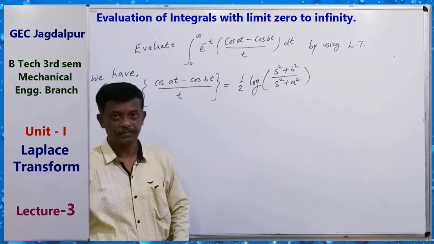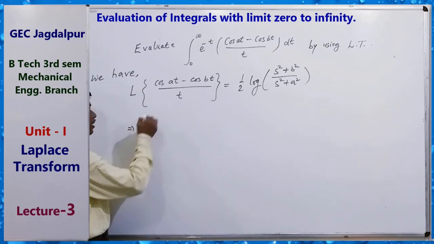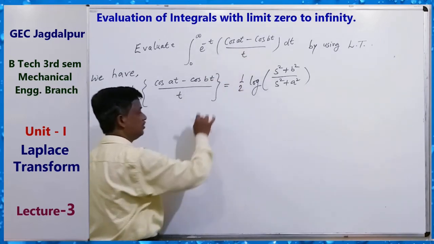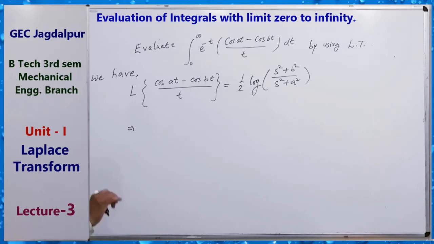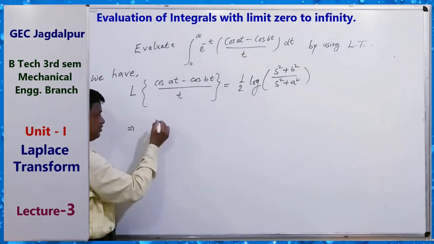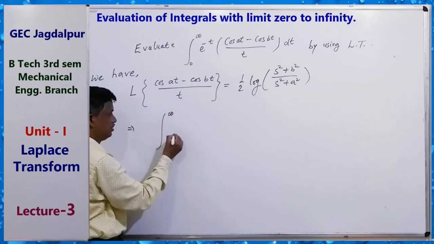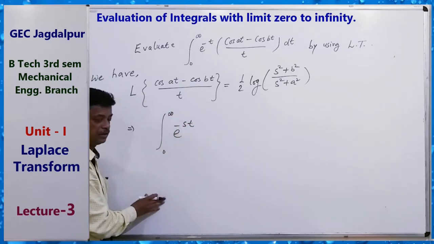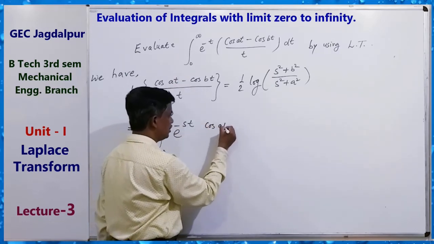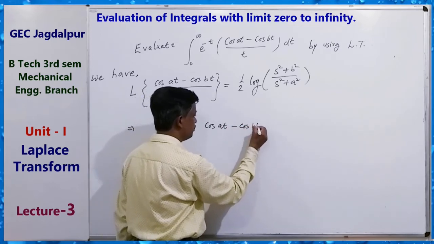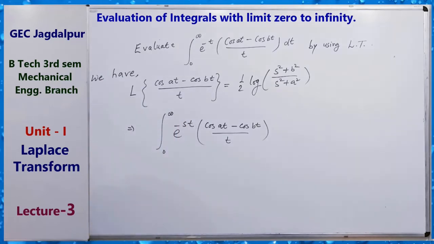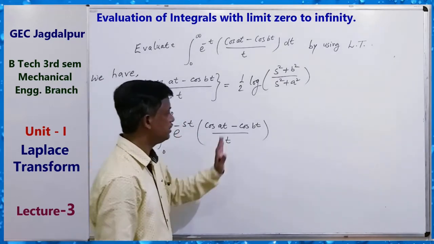We get this. So now for finding this integral, this quantity is the same, f(t). So we can use the definition of Laplace transform, L of f(t) means 0 to infinity e to the power minus st times f(t), that is (cos at minus cos bt) upon t, e to the minus st f(t) dt.